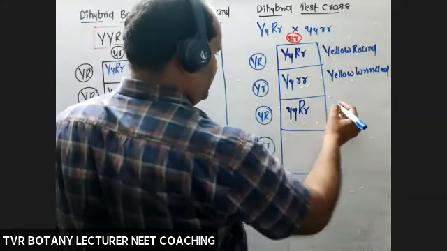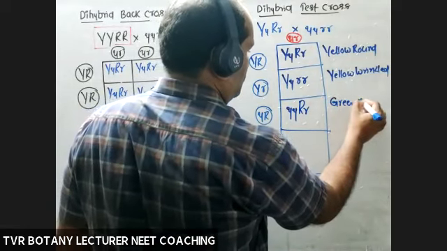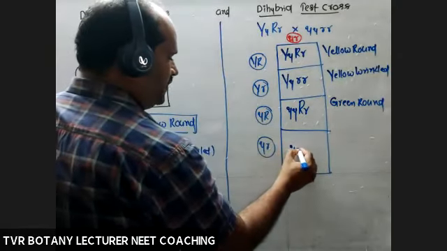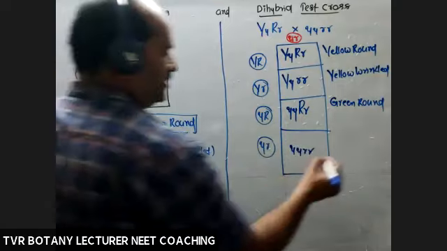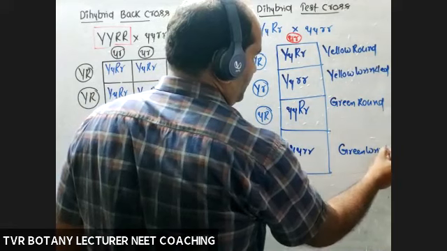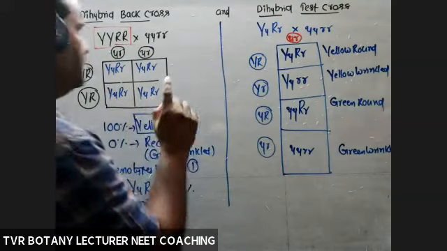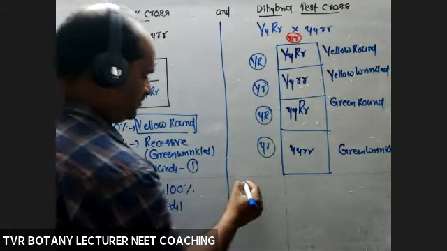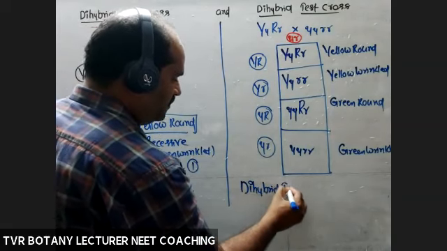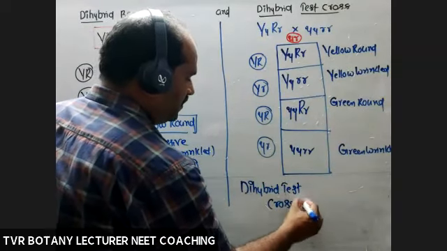So what about the phenotype of this one? First, decide the phenotype. Green round. Last one, small y, small y, small r, small r. This one, green wrinkled. Okay, now what about a dihybrid test cross ratio? Dihybrid test cross ratio.